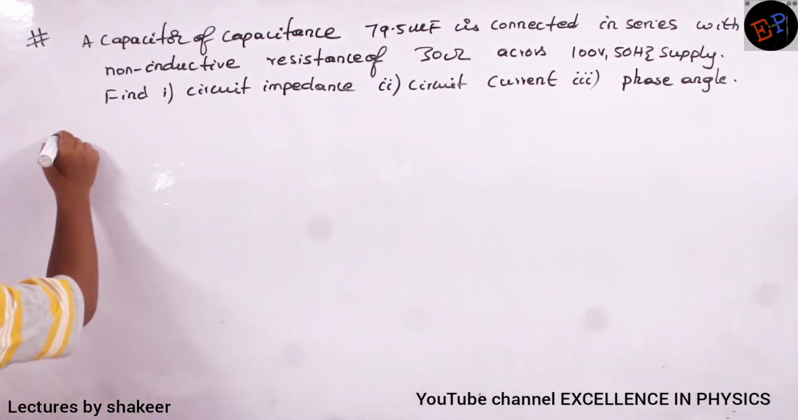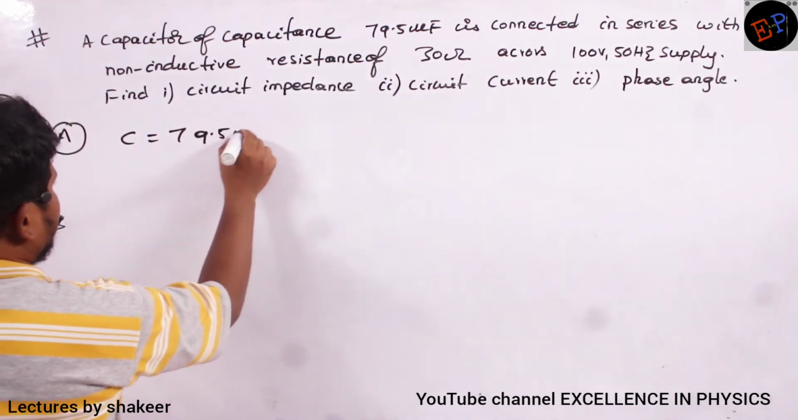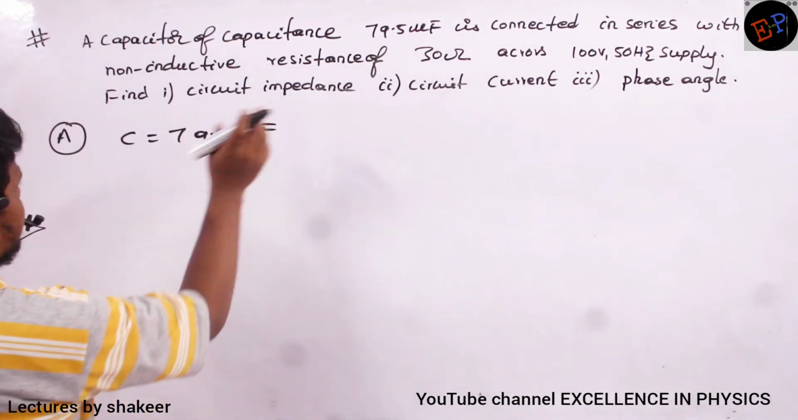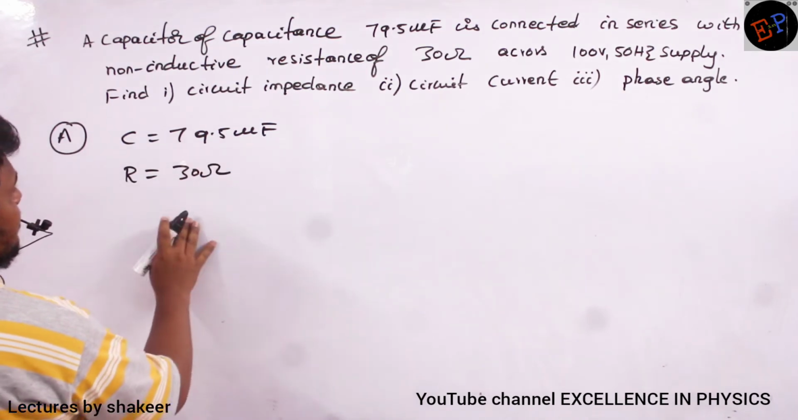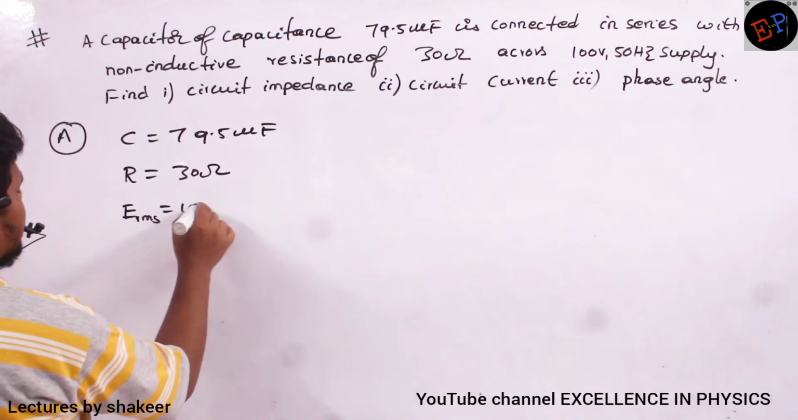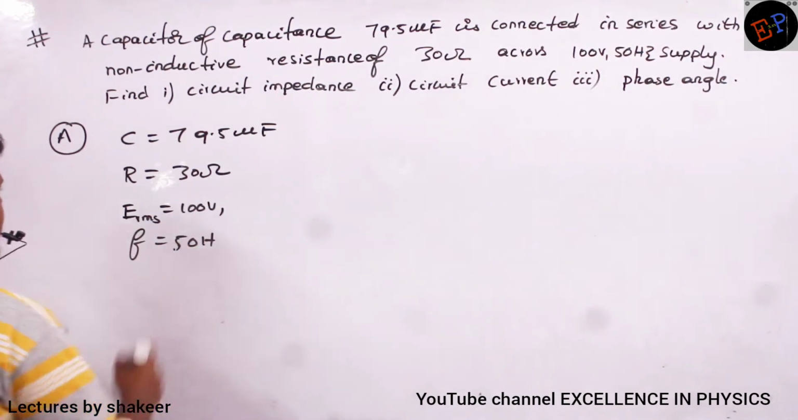So a capacitor of capacitance 79.5 microfarads is connected in series with non-inductive resistance. The resistance value is 30 ohms, the supply voltage is 100 volts, and the frequency is 50 hertz.